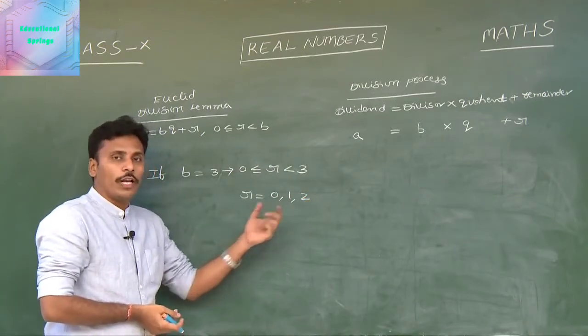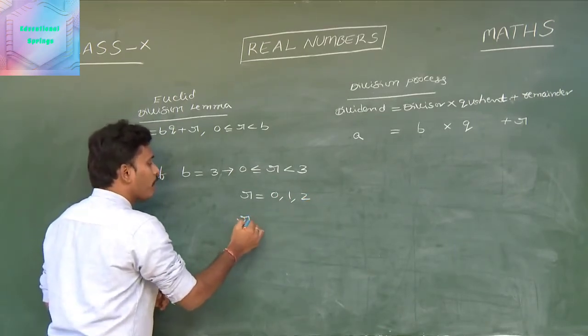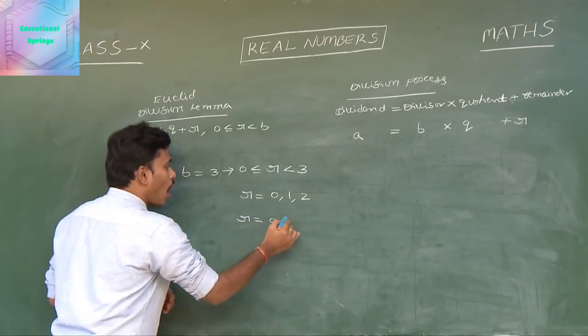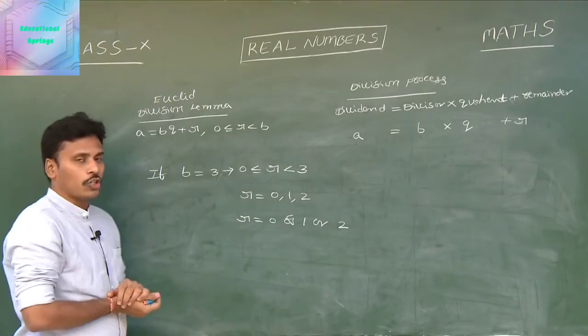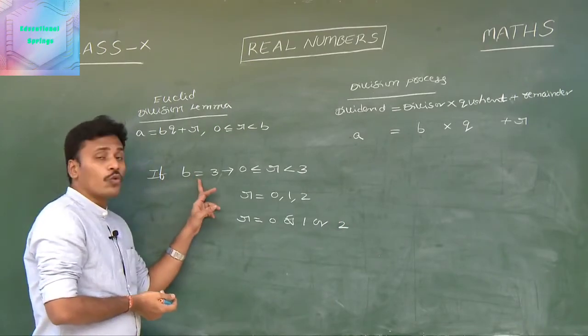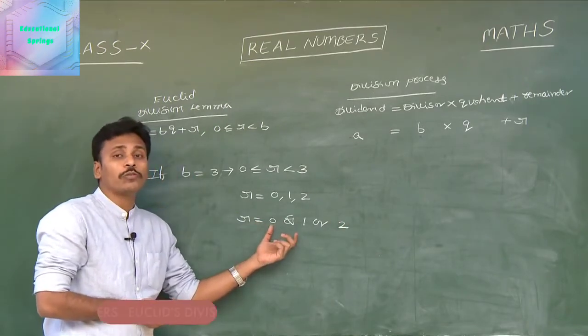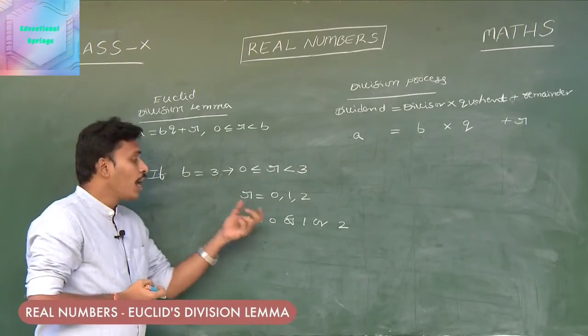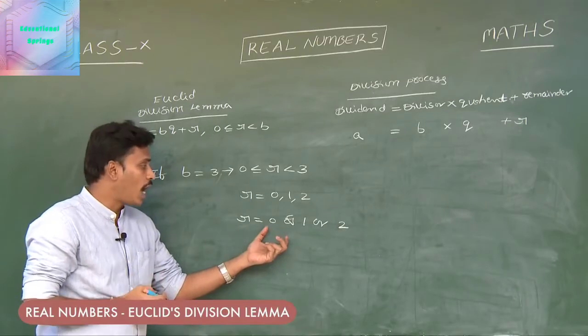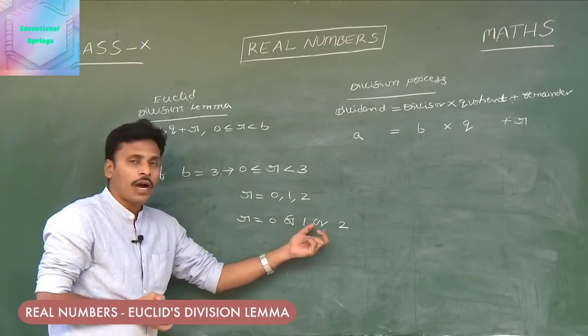These are the possible values of r. So that means if b is equal to 3, r again has 3 possibilities, 0 or 1 or 2. Look at this. If b is equal to 2, we have only 2 possibilities for r, as 0 comma 1. And if b is equal to 3, now we have 3 possibilities for r as 0 or 1 or 2.